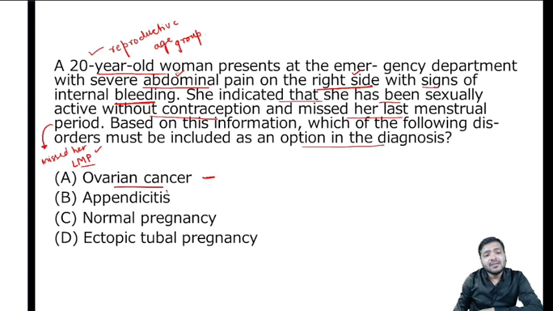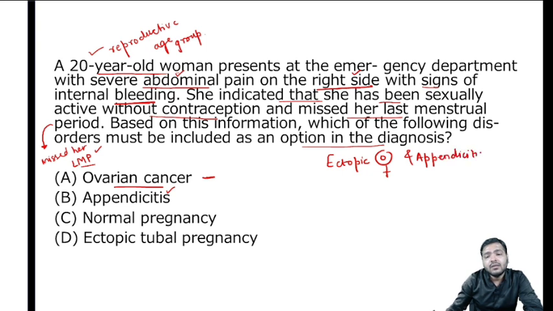Coming on to the next option, that is appendicitis. Reading the second line, it says severe abdominal pain. Severe abdominal pain and internal bleeding can be appendicitis also. Appendicitis presents with the same symptoms as ectopic pregnancy. That's why I always say that ectopic pregnancy and appendicitis are differential diagnoses of each other.